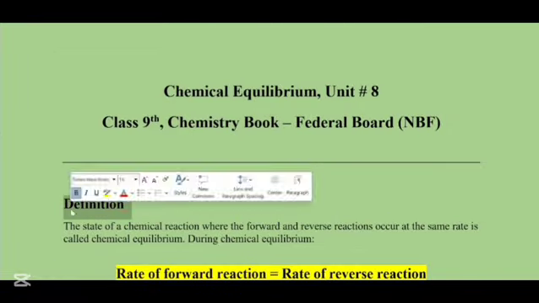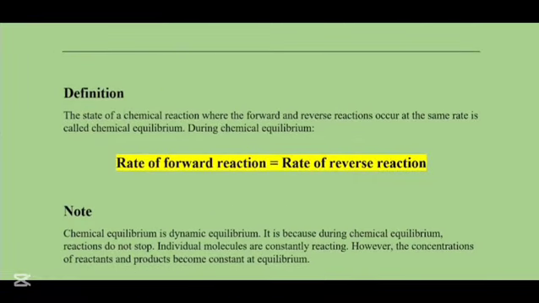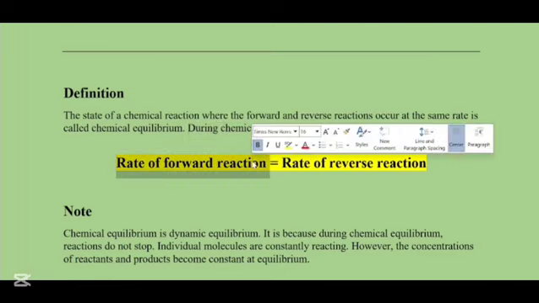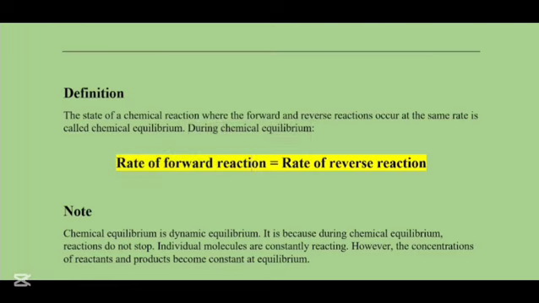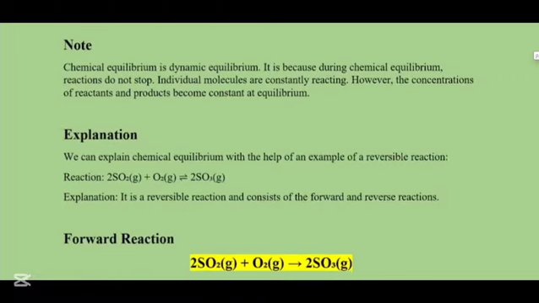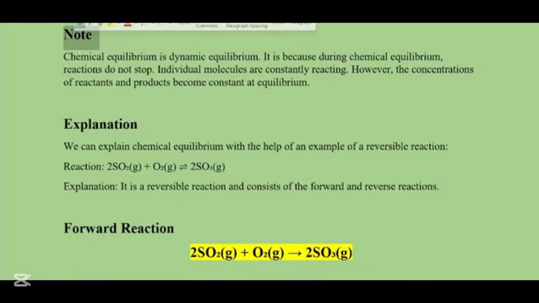So let's start with the definition. The state of a chemical reaction where the forward and the reverse reactions occur at the same rate, which is known as the same speed, is called chemical equilibrium. During the chemical equilibrium, the rate of the forward reaction must be equal to the rate of the reverse reaction. In short, this means that the speed of the forward arrow must be equal to the speed of the reverse arrow. You can call it the reverse reaction as well. Now there is a note to point out.